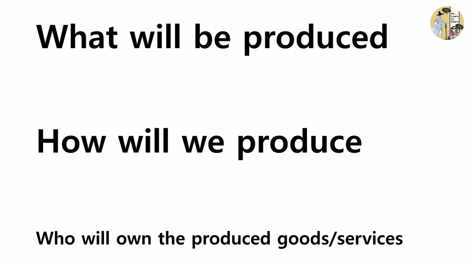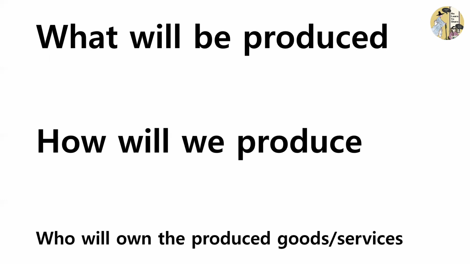Now, once we choose what we will produce at the first question, we have to choose how we will produce. So for example, if we decided to produce some clothing, we have to choose, are we going to weave the clothing with human resources, or are we going to use some machinery to produce the clothing? So this is a very important question.